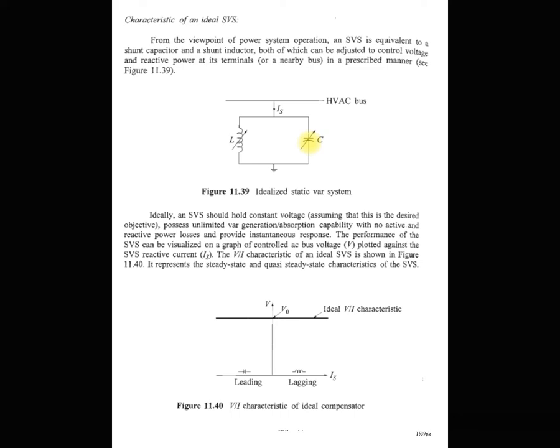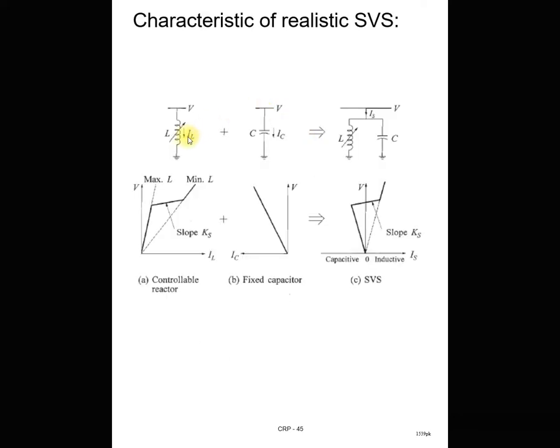But in the actual, practical system, only your inductor varies. It means you can absorb controlled reactive power, but you cannot provide controlled reactive power through the capacitor. You must provide a fixed capacitor. We will discuss later on the reason behind this, why we do not provide controlled reactive power through this capacitor. So basically your SVS system looks like this practically.